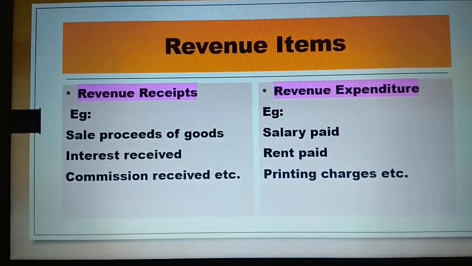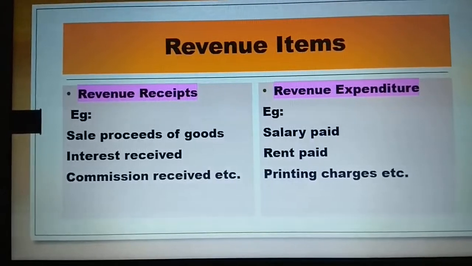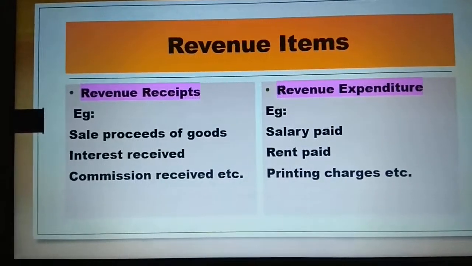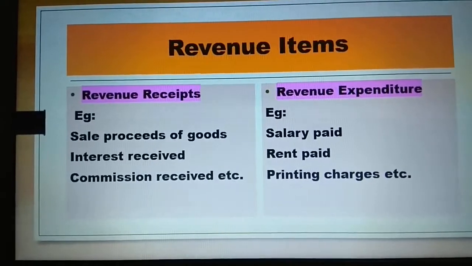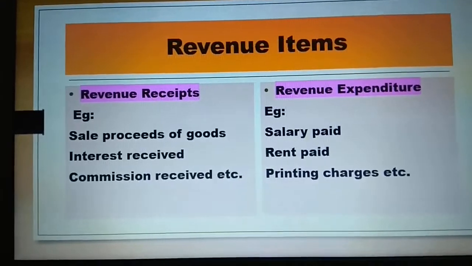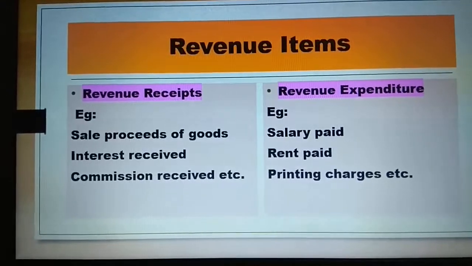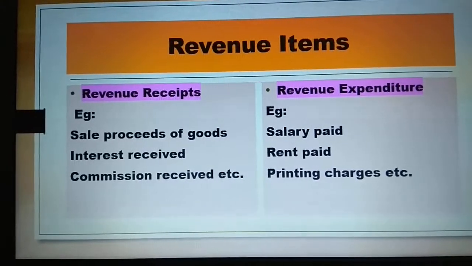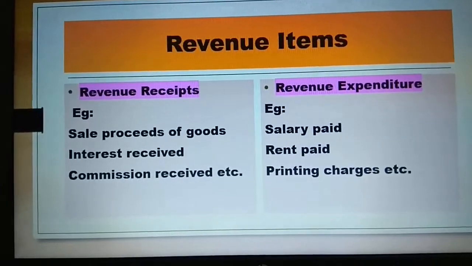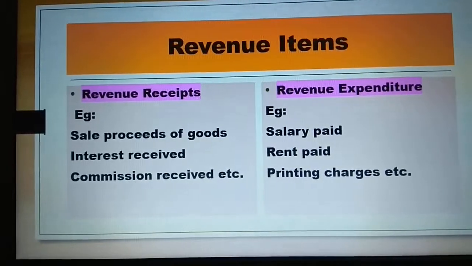Next, interest received. Monthly we receive interest on the amount which we have invested. It could be 3 months once or 6 months once or yearly basis, but this is a regular process. Then commission received for your service which you have provided or rendered. If you receive any commission, it could be always on a regular basis.